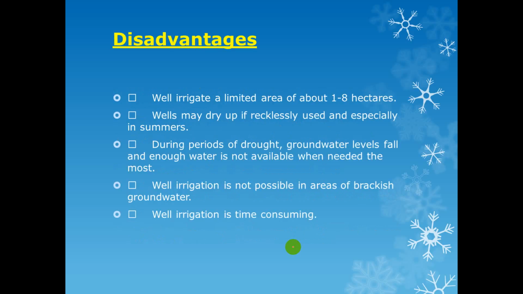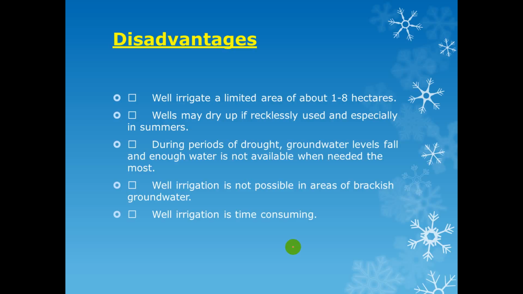What is the disadvantage? With well irrigation, only a limited area of about 1 to 8 hectares can be irrigated, and a well may dry up if recklessly used, especially in summer. During a period of drought, the groundwater level falls, and enough water is not available when needed the most.